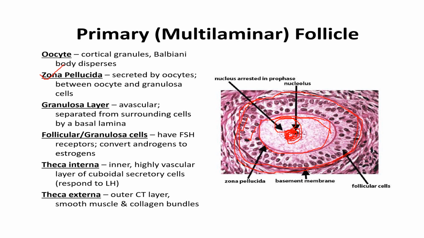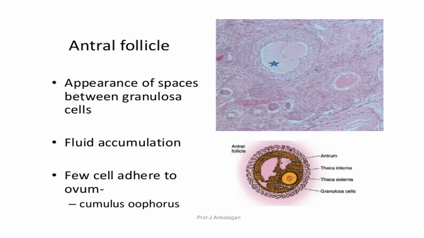These granulosa cells have FSH receptors in them. Outside this basal lamina or basement membrane, we have the theca cells, which are further divided into theca externa and theca interna. Theca interna has the LH receptors. Now what happens during the process of maturation: there will be the appearance of some spaces between the granulosa cells. These spaces are denoted as the antrum, and the antral fluid will be secreted among these spaces.